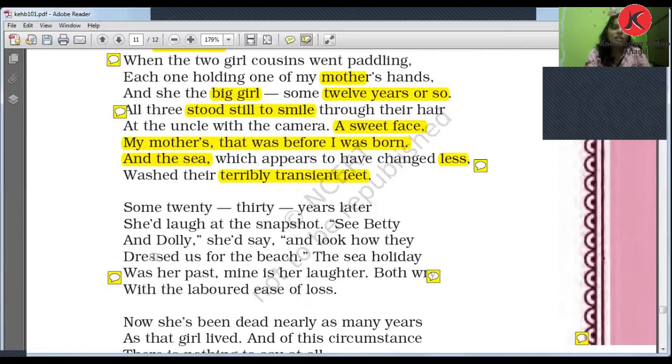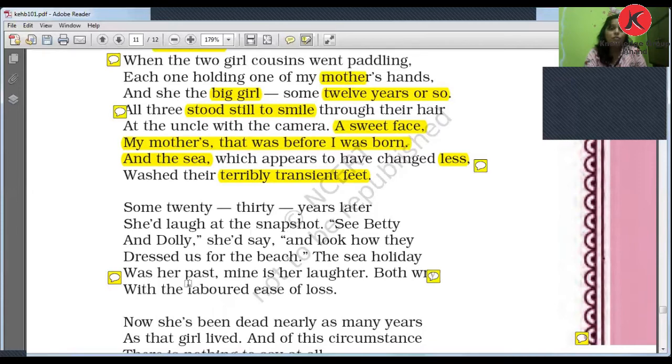See, Betty and Dolly, she would say, and look how they dressed up for the beach. You can see here that she was laughing at the picture from 20-30 years ago, at how they were dressed, because the fashion has changed, the choice has changed. Now you are grown up, so there are so many changes in your dressing styles.